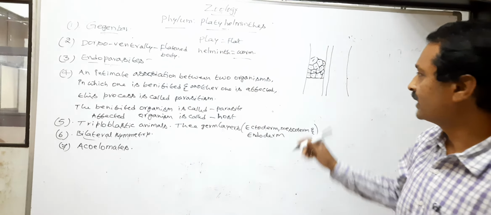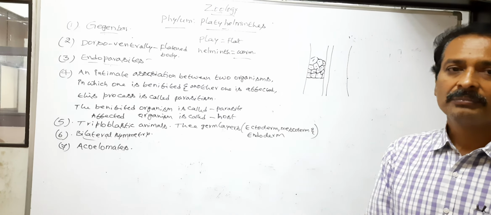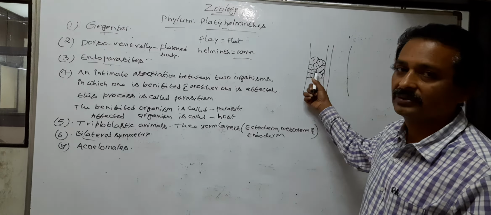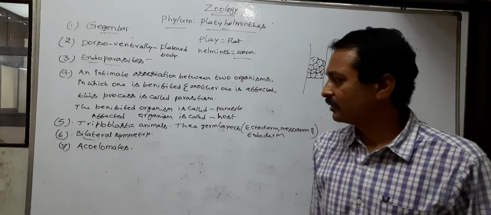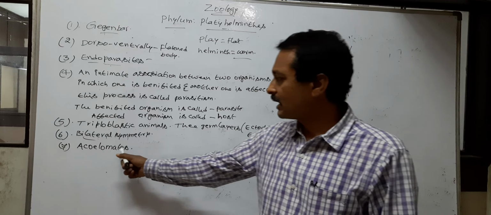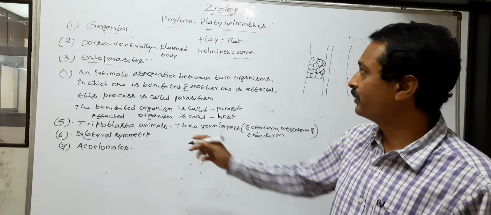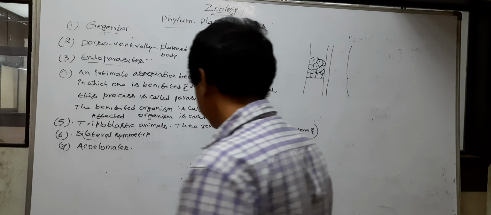So the space or body cavity is filled with mesenchyme, a tissue, and coelom is absent. Such animals are called acoelomates. So coelom is absent in phylum Platyhelminthes.